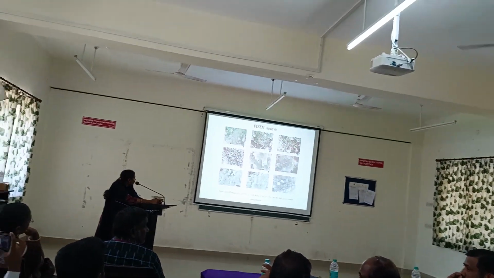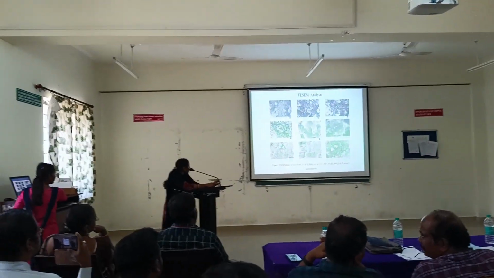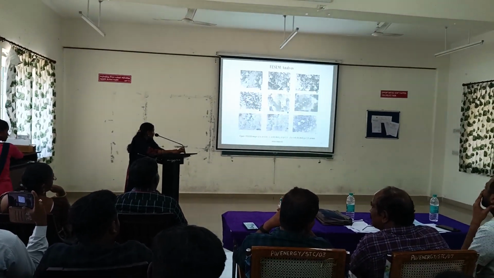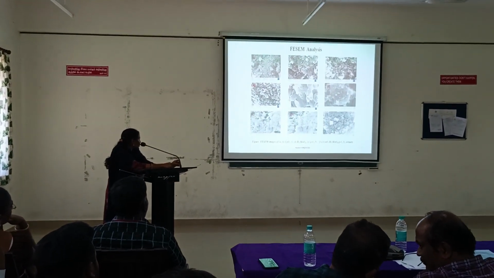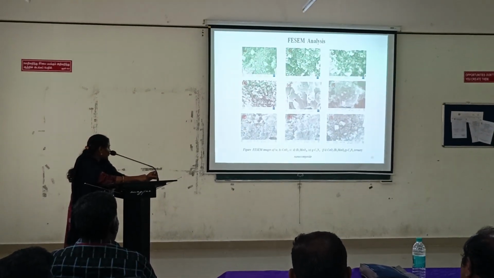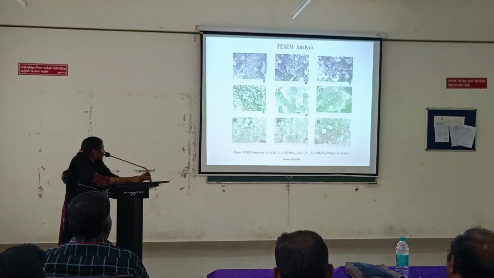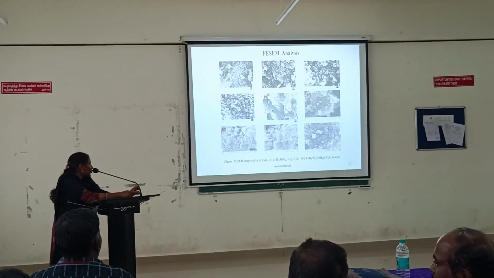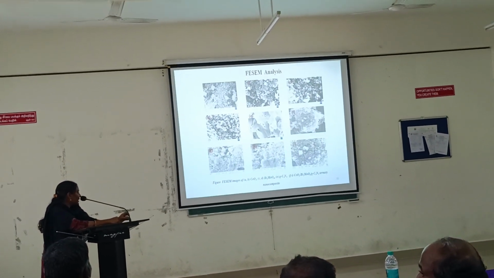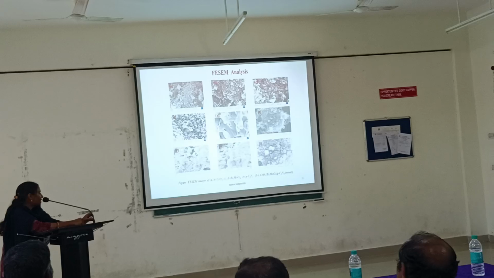FESEM analysis. Figures A and B show the spherical structure of cerium oxide. C and D show the plate-like morphology of bismuth molybdate, and E shows the two-dimensional graphitic carbon nitride nanosheets. F to I show the ternary nanocomposite FESEM images.